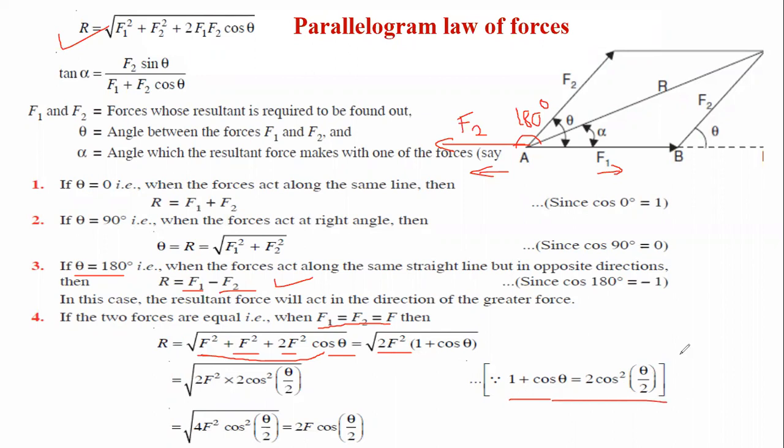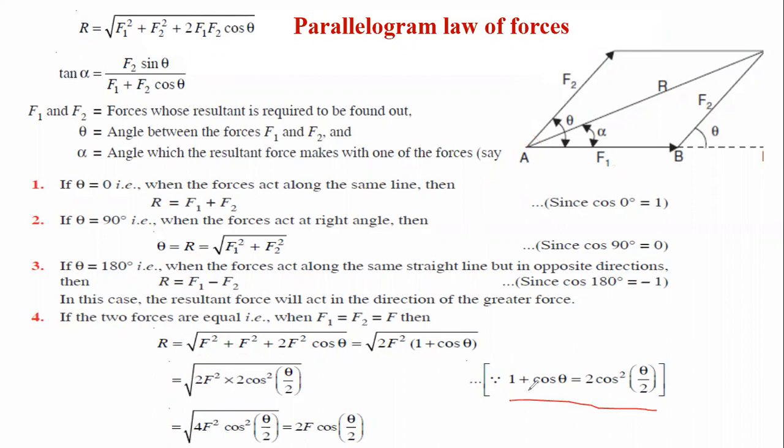This is the mathematical relation for 1 plus cos theta. Now if you put this value in the above equation, you'll get 2F square into bracket 2 cos square theta by 2. Now simplify the terms again. Multiplying this 2 and 2, you'll get 4F square cos square theta by 2.